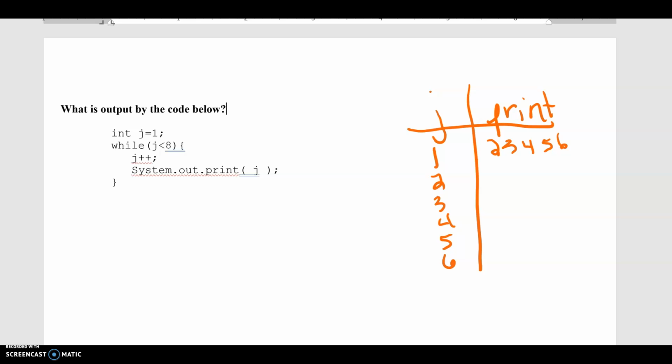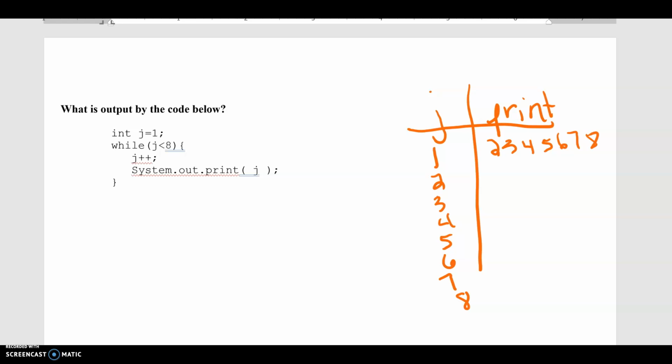Well, j is 6, and 6 is indeed less than 8, so I'm going to increment j to 7, and I'm going to print j. I'm going to come up and I'm going to test my condition. Is j less than 8? Well, yes, it is, because 7 is less than 8, so I'm going to increment j to 8, and I'm going to print 8.